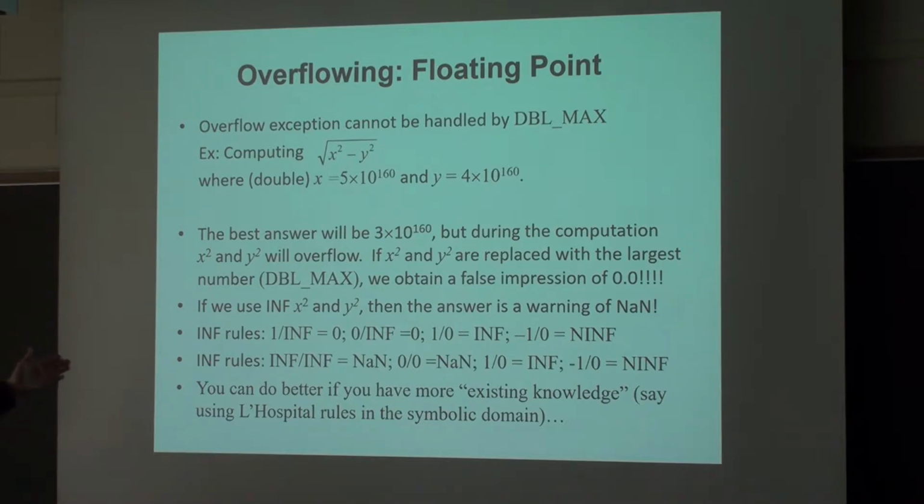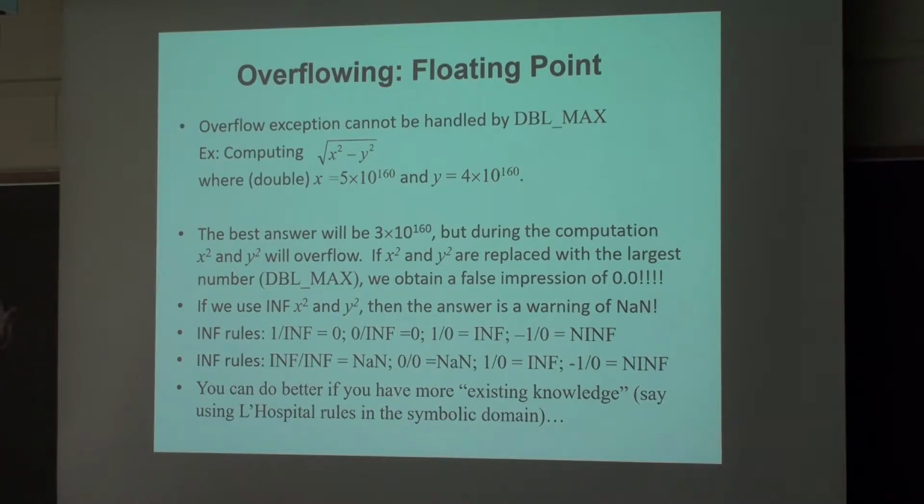And you may encounter such computations pretty often. But x squared will overflow. So if x squared is replaced by double max, the answer will be 0.